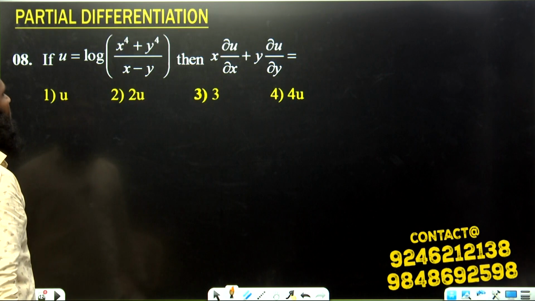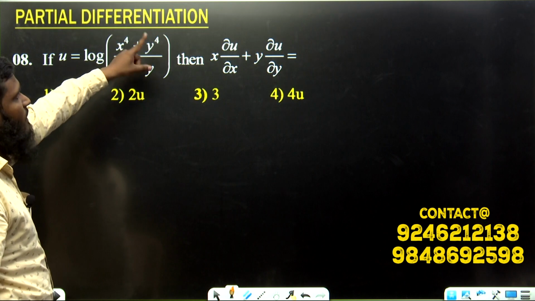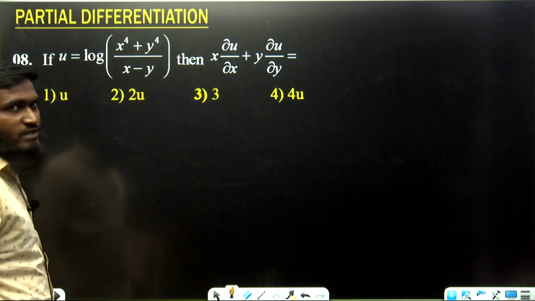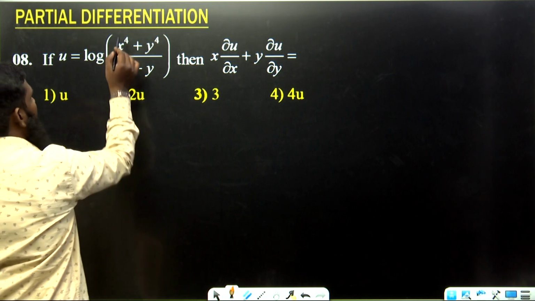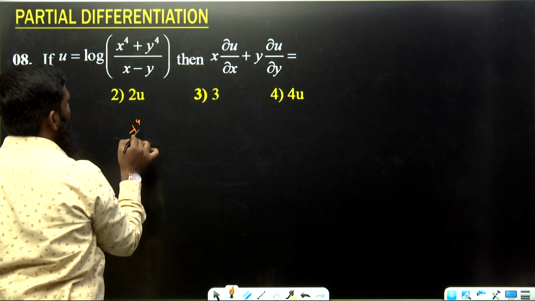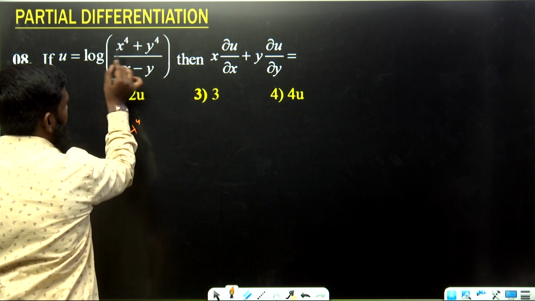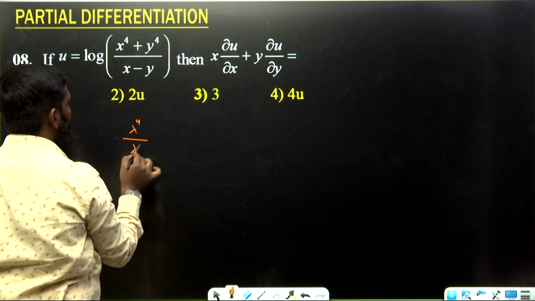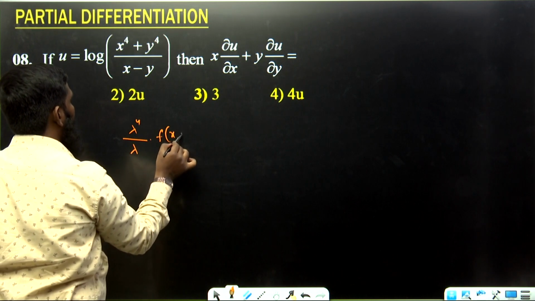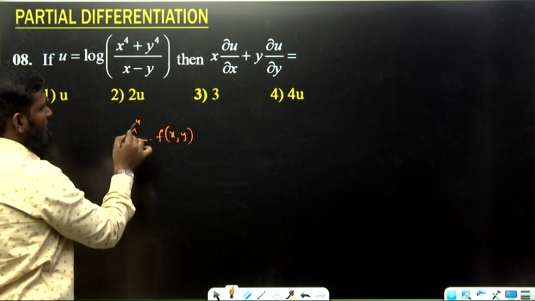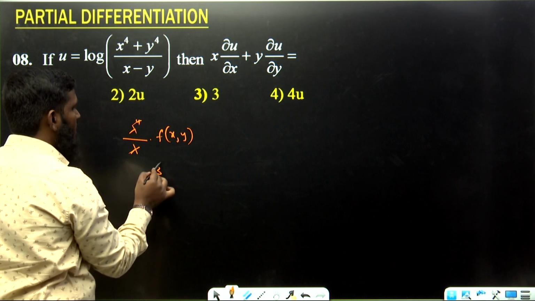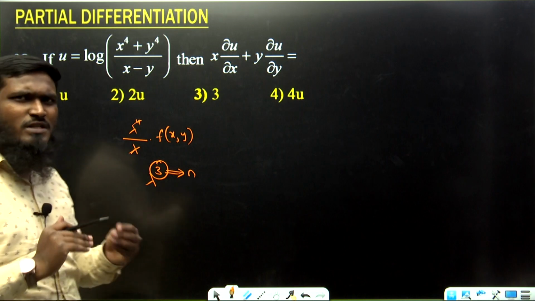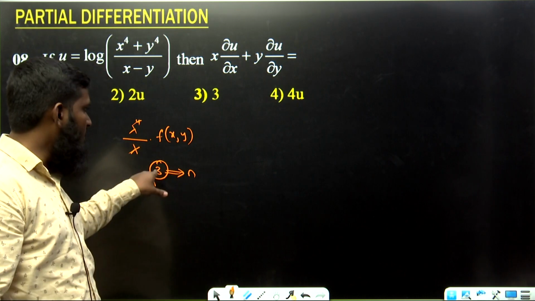Okay. Next part, u is equal to log of (x power 4 plus y power 4) by (x minus y). We are having a log function, and we have to send the log to the other side. Now let us see what we are getting. Lambda power 4, we have taken lambda power 4 as common, divided by lambda, we have taken lambda as common, and the remaining part we are having as a function. Now one lambda gets cancelled, what is left? Lambda cube, means n value is equal to what? 3. Like this, by using shortcuts we are solving these questions. So what n value are we having?